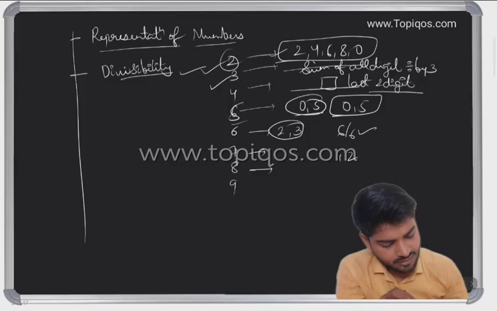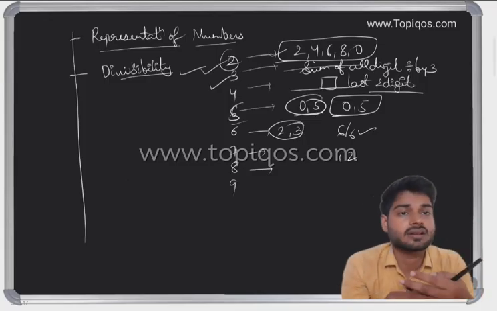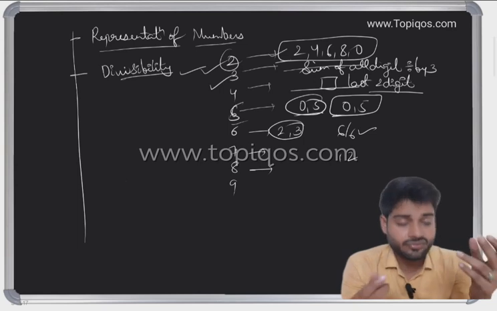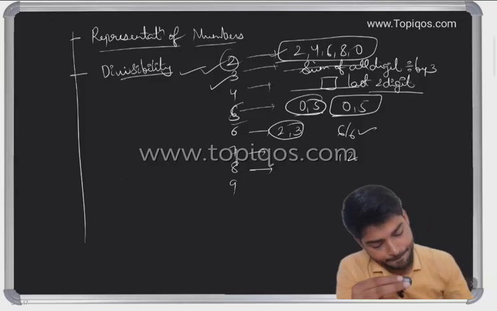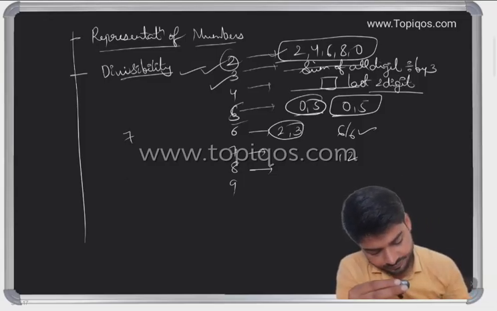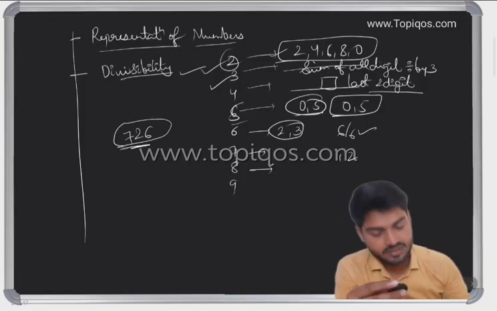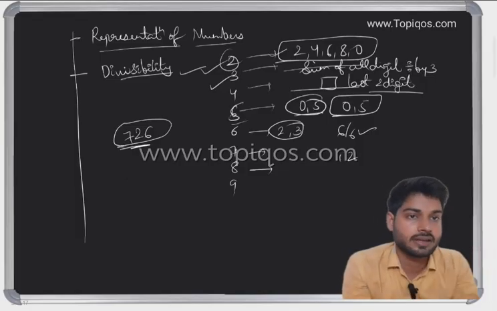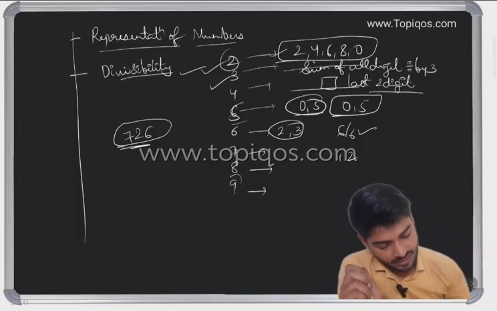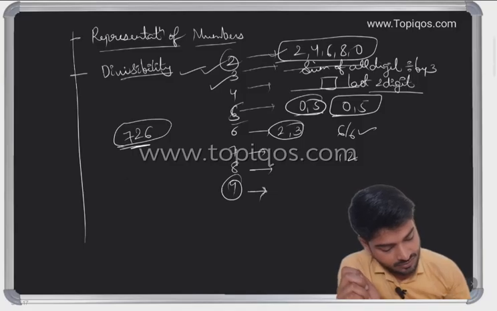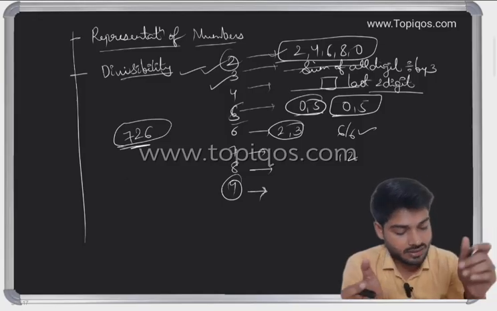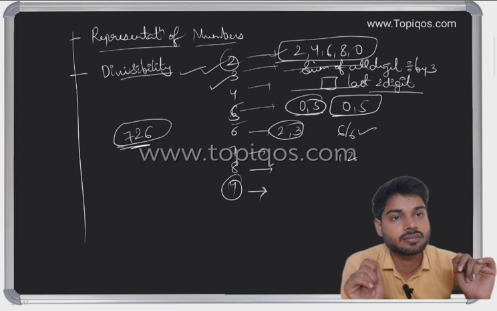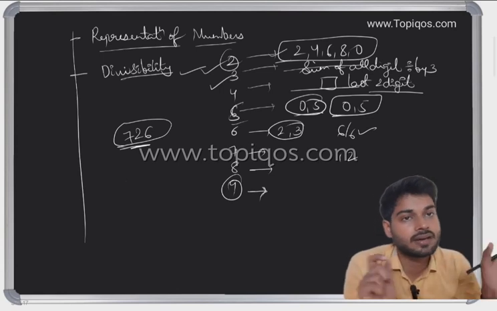In case of 8, we have to see the last three digits. Like in the case of 4, we took the last two digits; in case of 8, we take the last three digits. If that is divisible by 8, then the number is going to be divisible by 8. In case of 9, the divisibility rule says the sum of all the digits should be divisible by 9. So 3 and 9 have the same pattern: the sum of all digits should be divided by 9.